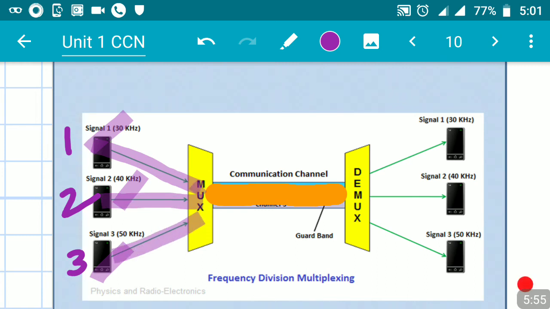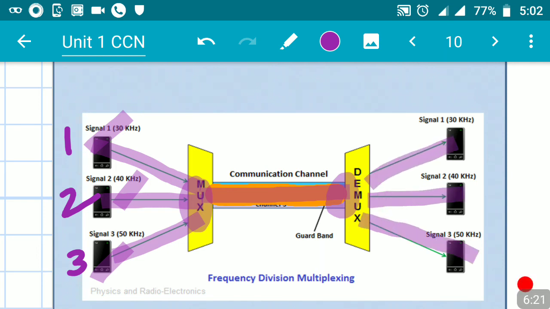The multiplexer forms one composite signal out of these three signals, and this composite signal travels from the multiplexer, the sending end, to the receiving end, from source to destination. Once it reaches the destination, the function of the demultiplexer is to separate. It has the composite signal as input, and it has to separate signal number 1, signal number 2, and signal number 3.